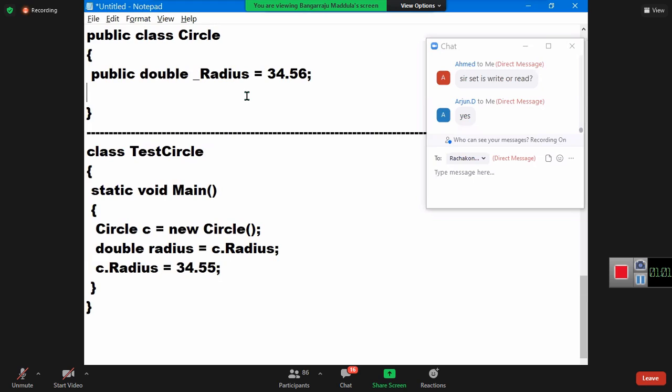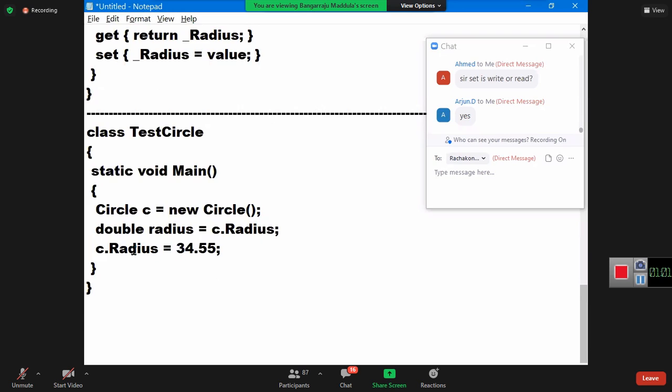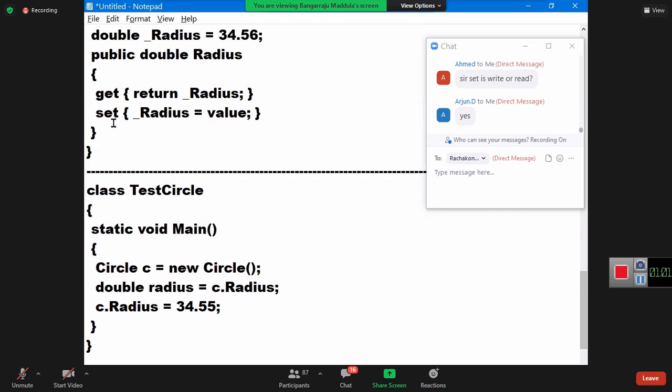The new value should always be greater than the old value. Suppose it's an employee class and it is a salary. Employee class and salary. Can the new salary be less than the old salary? Should not be less. So that when you try to assign a new value less than the old value, the system should not accept it. But now it accepts. So to avoid this particular problem, don't do this. What to do? Define a property. How can I control? I can control. How? Tell me, guys. Now, when you are assigning a value to the field radius, is it directly going or is it going through this block?